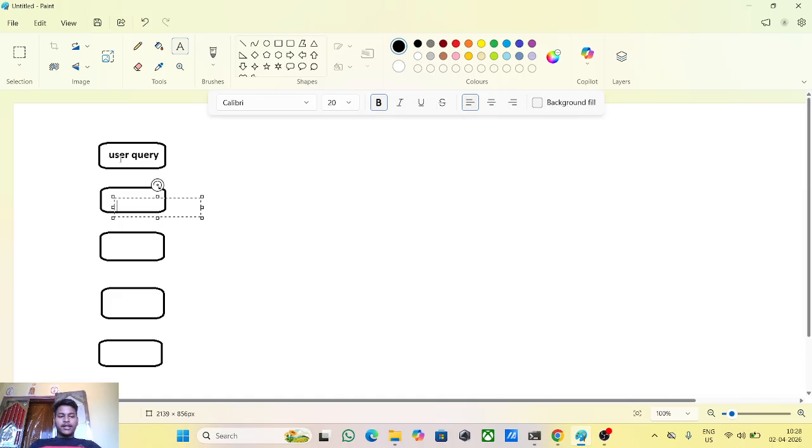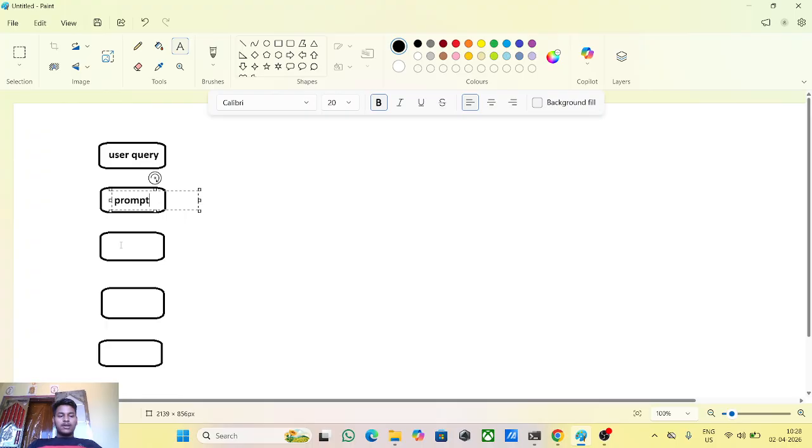In the architecture, first of all, user query. This goes to the prompt. This prompt was created by the developers, or you can create it. The user query goes to this prompt, which is created by me or you.